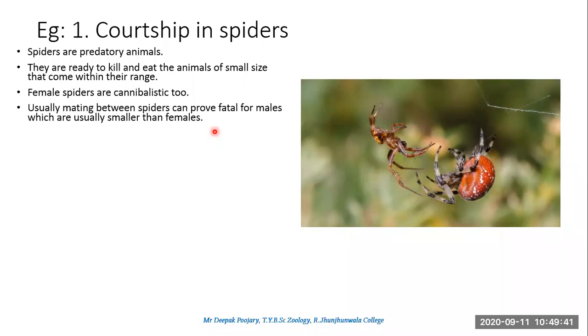Usually it happens that when there is mating between spiders, it can prove fatal to the males. If the males are smaller than the female, it can lead to the death of that male. Okay, so very risky business.